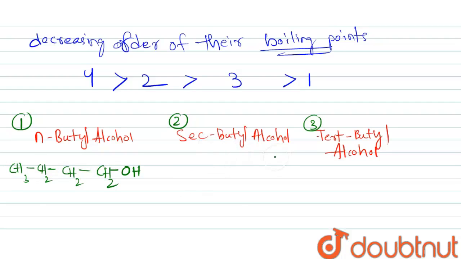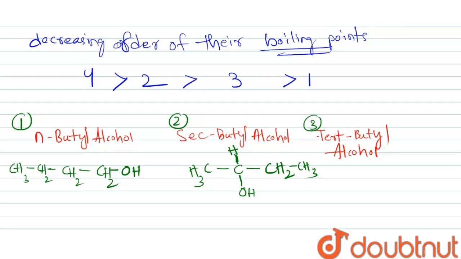In secondary butyl alcohol, the OH is attached to a secondary carbon atom, that is the carbon which is attached to 2 alkyl groups. One is methyl and the other is ethyl, and to fill the valency of carbon, here it is hydrogen.